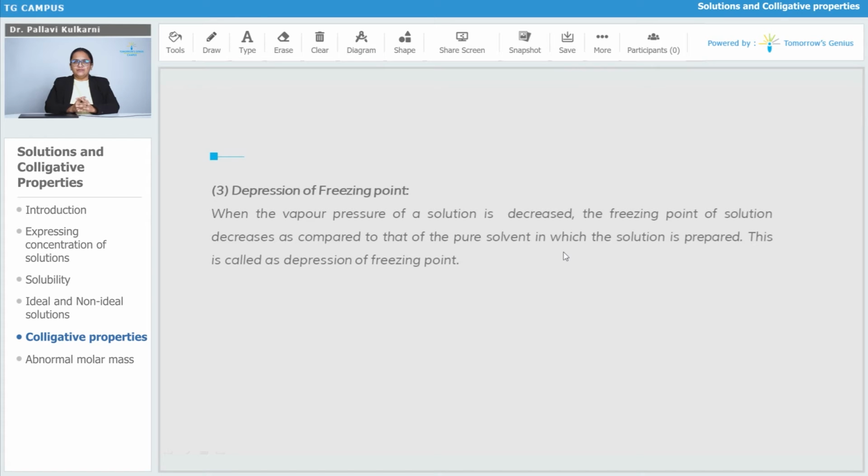Colligative property is depression of freezing point. So when we talk about a solution in which a non-volatile solute is added, the vapor pressure of the solution will be decreased. In that case, the freezing point of the solution will also decrease. As in the case of boiling point it is elevated, in the case of freezing point it will be decreased as compared to the freezing point of the pure solvent in which the solution is prepared. This is called depression in freezing point.